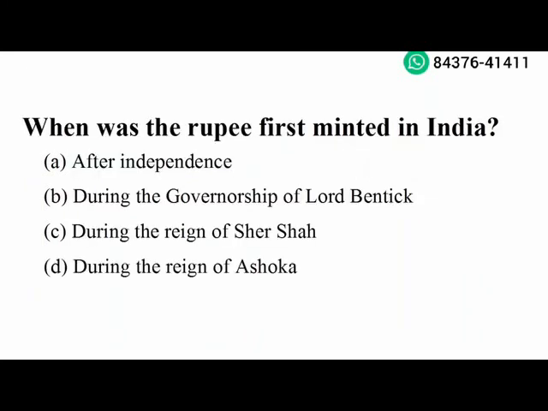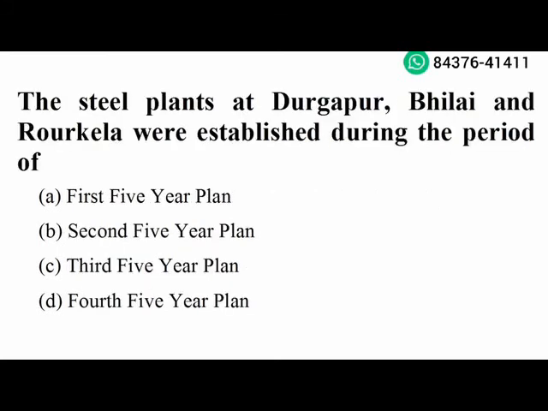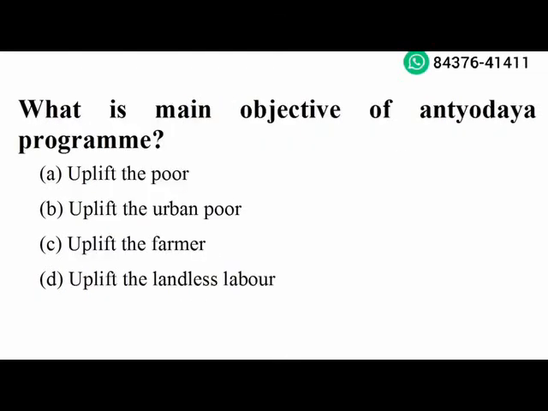Next question. When was the rupee first minted in India? During the reign of Sher Shah. Option C is the right answer. The steel plants at Durgapur, Bhilai and Rourkela were established during the period of second five-year plan. Option B is the right answer. Next question. What is the main objective of Antyodaya program? Uplift the poor. Option A is the right answer.